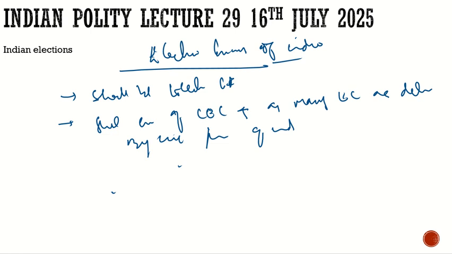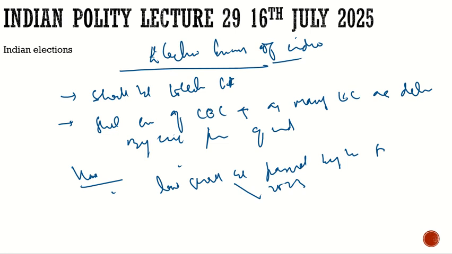Now the question may come to your mind: how would the members of this Election Commission be appointed? For that the constitution says a law shall be passed by the parliament. But unfortunately, till 2023 no such law has been passed by the parliament which deals with how the election commissioners or chief election commissioner should be appointed.